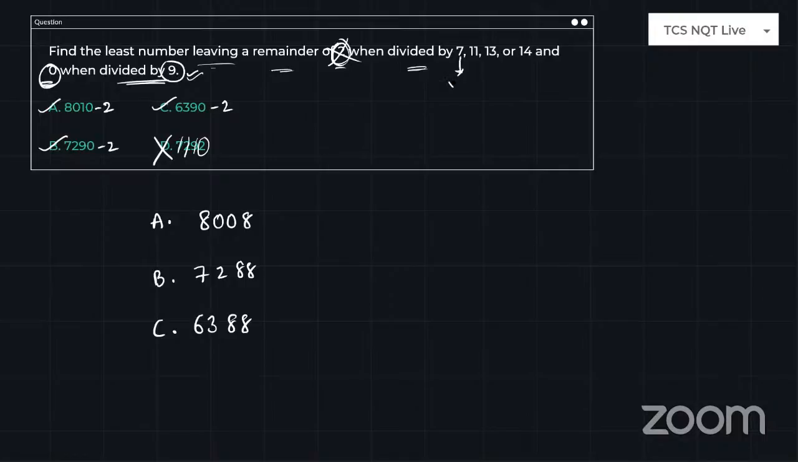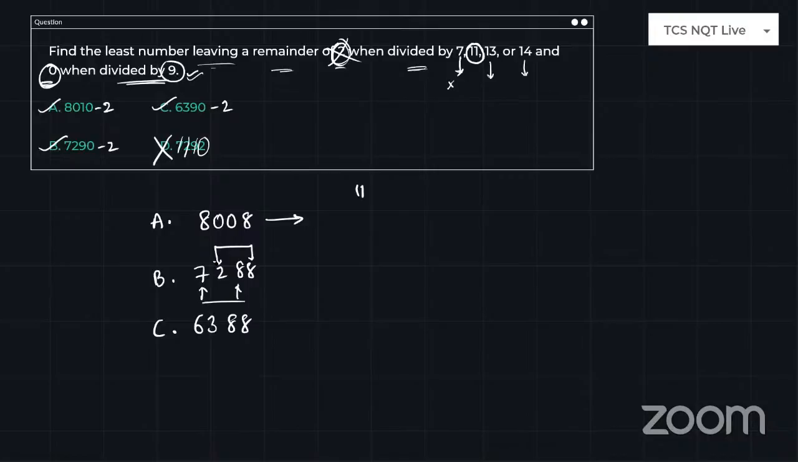So when I look at the numbers, which one is the easiest to examine? The 7 divisibility rule is a little complex, 13 also complex, 14 also complex. So 11 is the easiest one according to me, so I will go with the 11 divisibility rule. What is the 11 divisibility rule? The even position digit sum must be equal to the odd position digit sum.